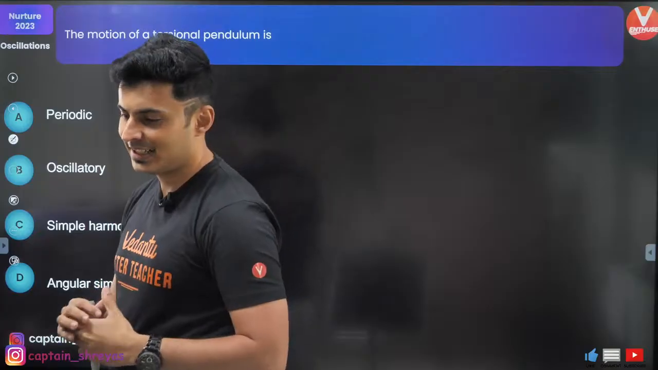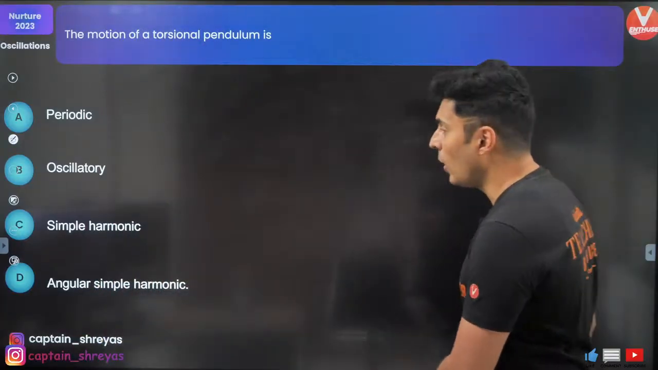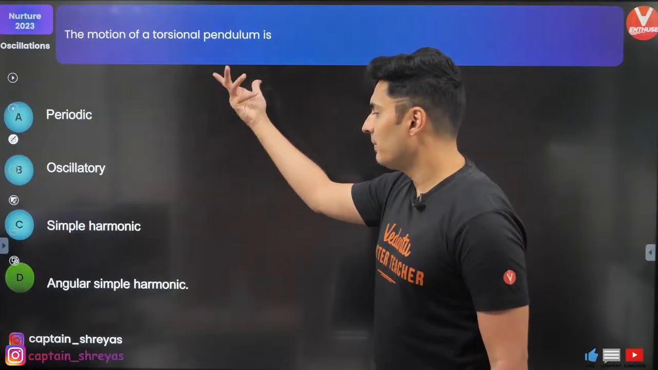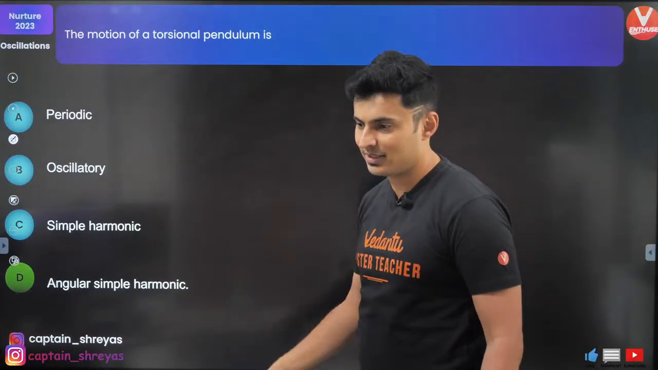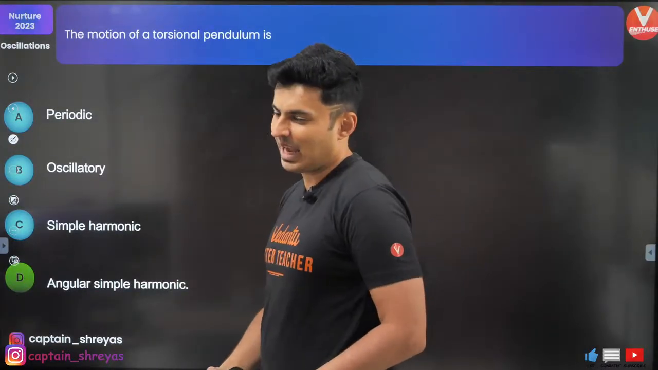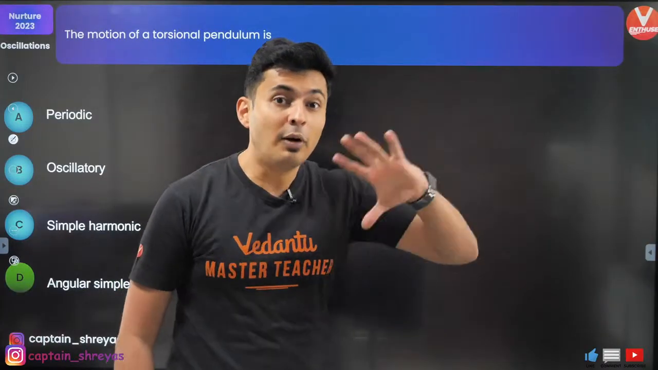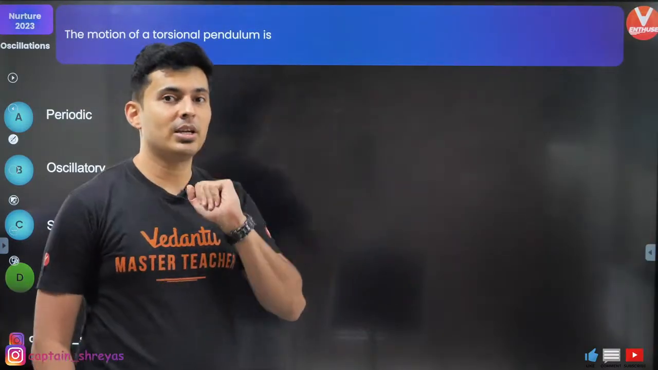Okay. Great. Let's see how many of you. Yes, option D is correct. The motion of a torsional pendulum is angular simple harmonic. Obvious. I wouldn't comment about other institutes, but we believe that foundation is different, JEE preparation is different.